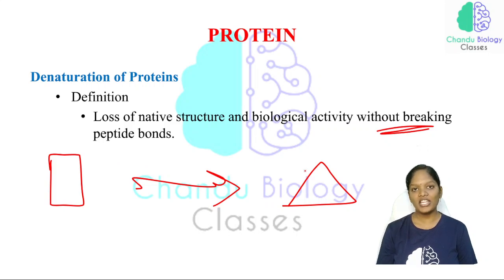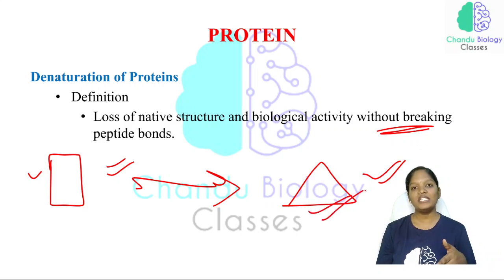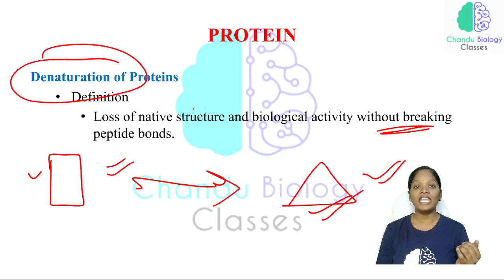No protein will be in a triangle structure, and no protein in a rectangle or square shape. Just for example, I am saying this will be the native structure of a protein. Consider this, and it has certain biological activity. Now its structure has been lost as a triangle, and even though the structure has changed, no peptide bond is broken. As a result, they lose their native structure as well as their biological activity. So without breaking any peptide bond, their activity has disappeared. That is called denaturation.